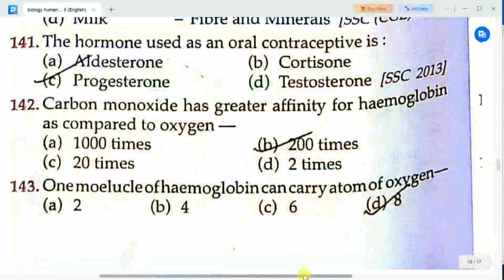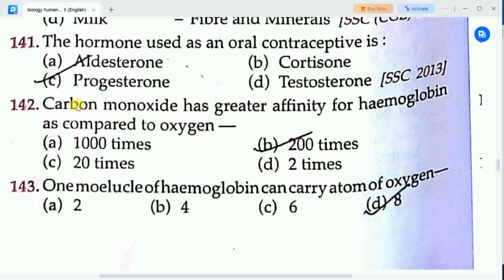Here first question is, the hormone used as an oral contraceptive is. Options are A. aldosterone, B. cortisone, C. progesterone, D. testosterone. Correct answer is option C, progesterone. The hormone used as an oral contraceptive is progesterone.